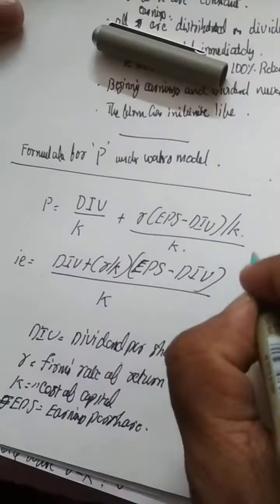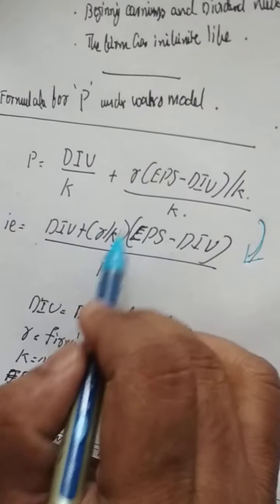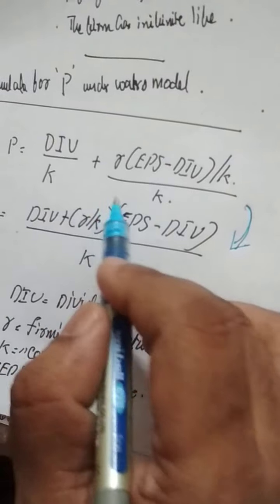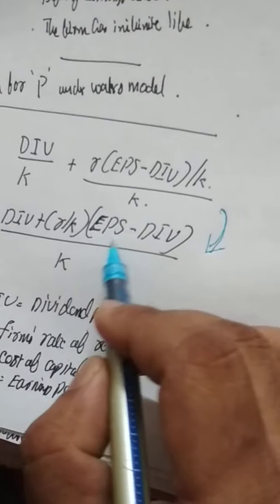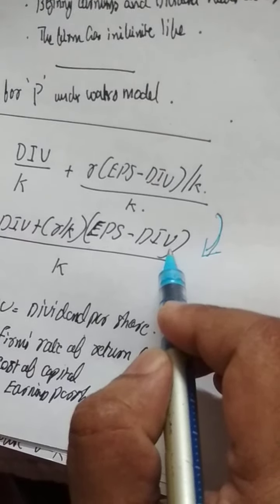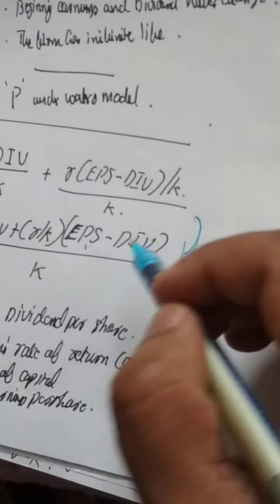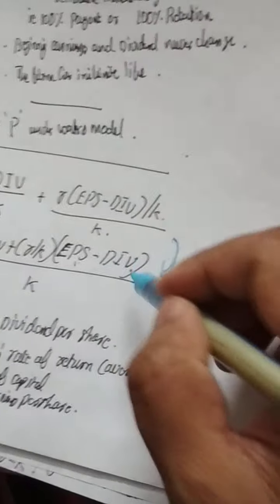I am going into the derived equation. You could see dividend plus R by K. What is R? R is the firm's rate of return, K is the overall cost of capital, into EPS minus dividend, the whole divided by K. EPS is earnings per share, DIV is dividend per share, and K is the overall cost of capital.